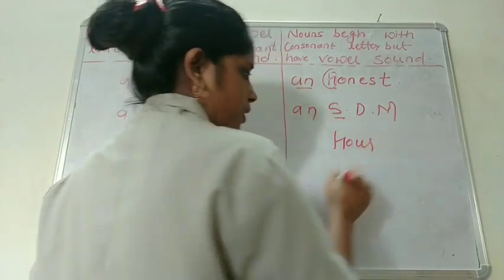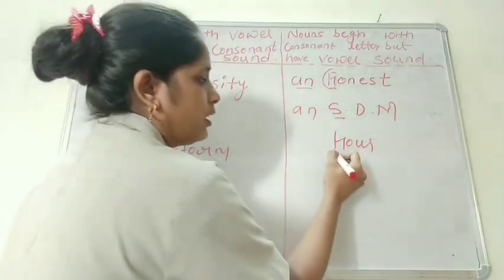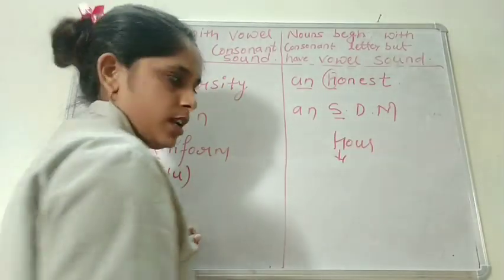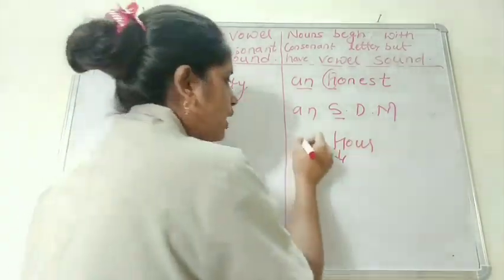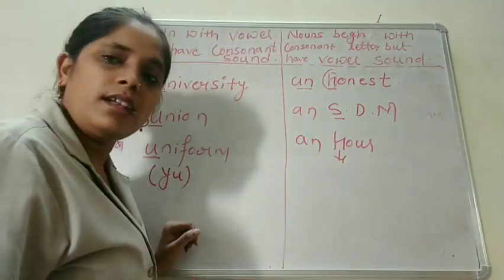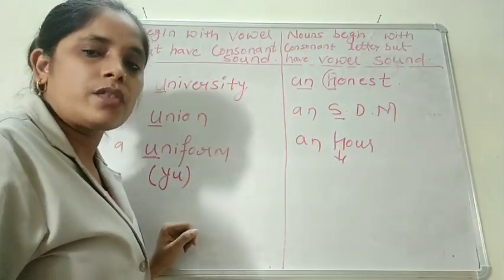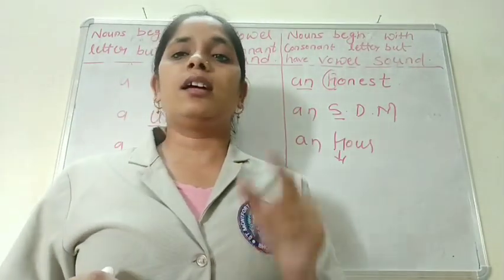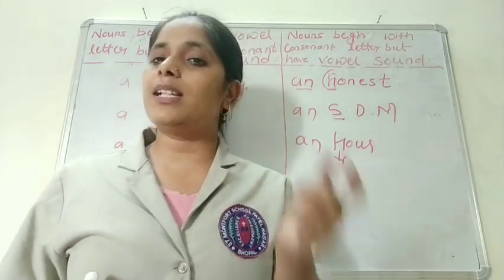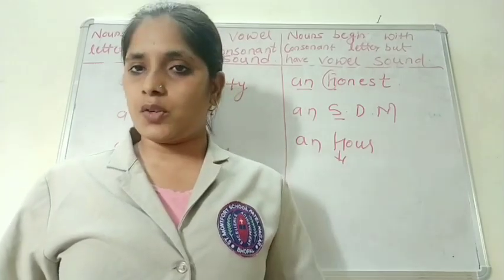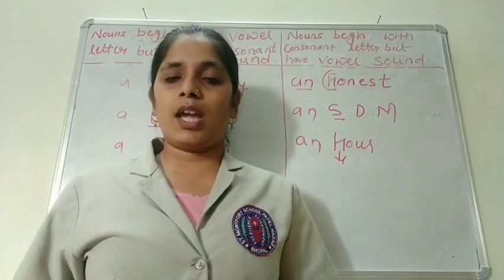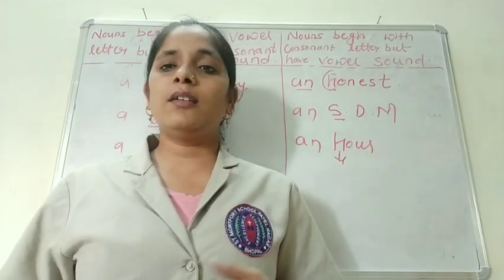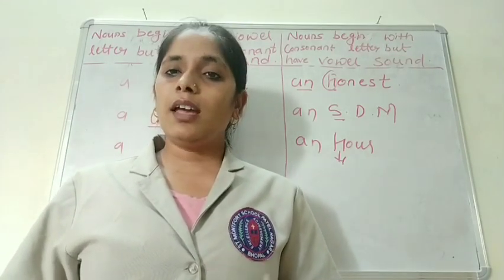Same with R. The sound is vowel, but the letter is a consonant. As the sound is vowel, so here I will write an R. So children, you have to pay attention to sound, whether it is a vowel sound or a consonant sound. Hope you understood where you have to use a, where you have to use an.